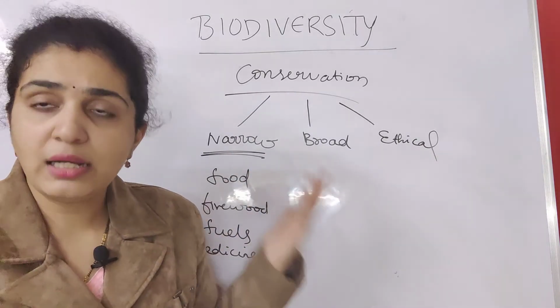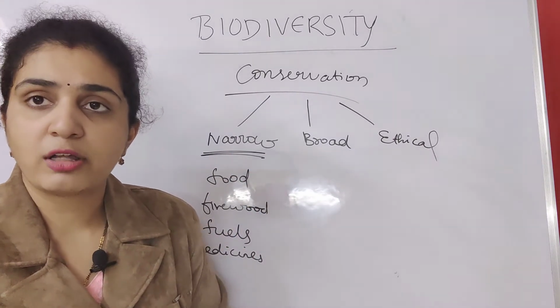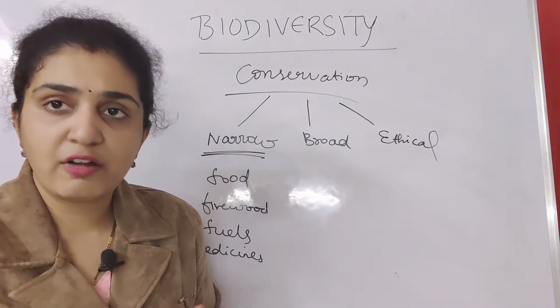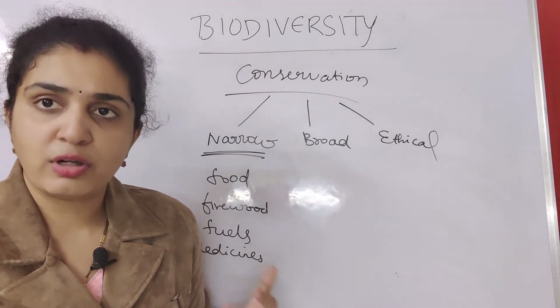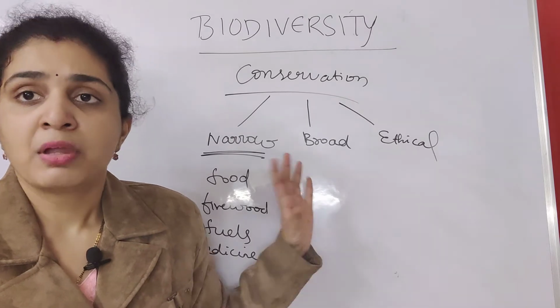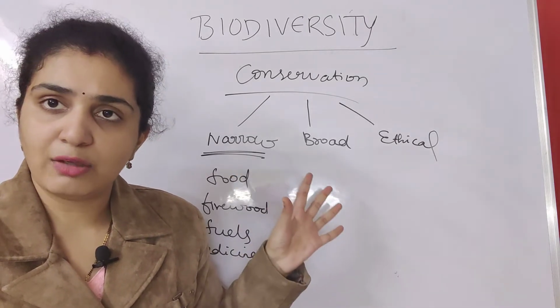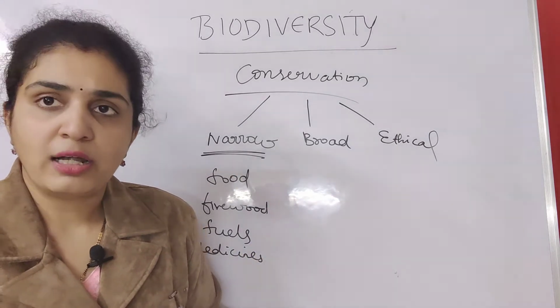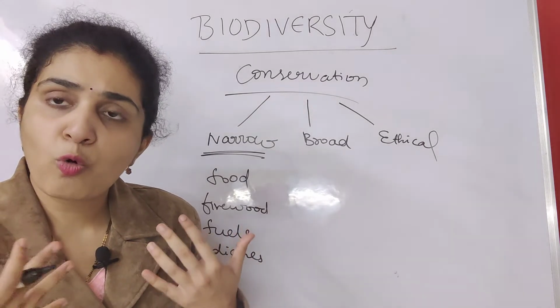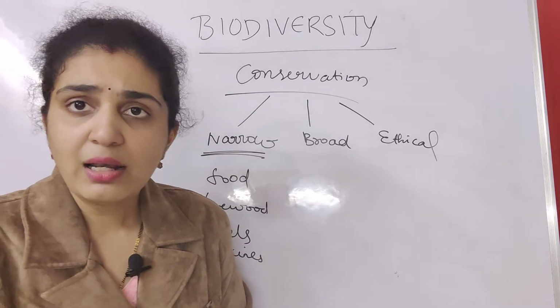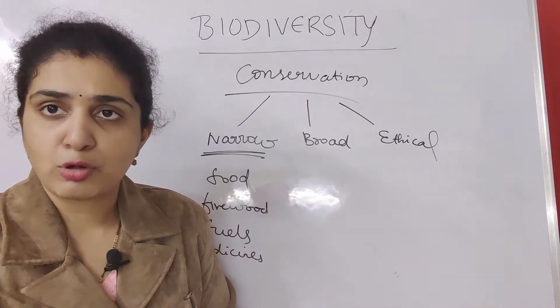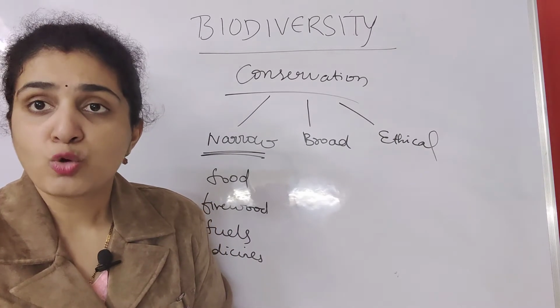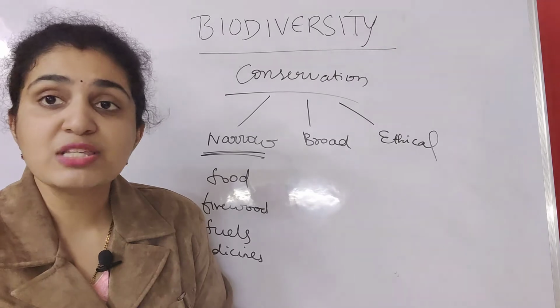Next, broadly utilitarian means what? This is narrow minded thinking, like for food and all, we need medicinal plants. But if you think in a broader way, then you need so much oxygen for the atmosphere from plants.